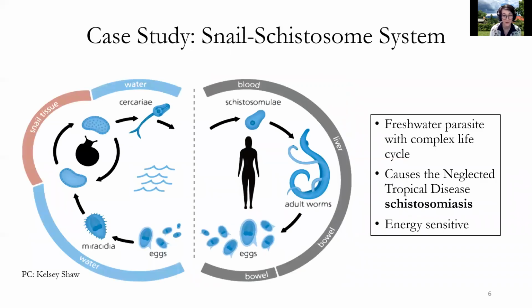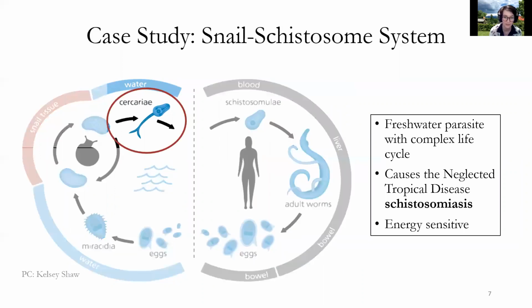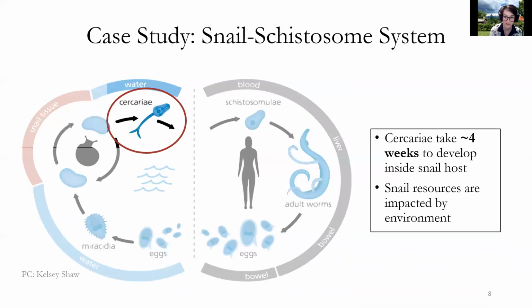And it uses the Snail-Schistosome, don't say that 5 times real fast, the Snail-Schistosome system. So that system is composed of an aquatic parasite with a complex life cycle between snails and humans. Snails can be infected in freshwater systems, and then they eat food and produce cercariae, which is the portion of the life cycle responsible for causing human disease.